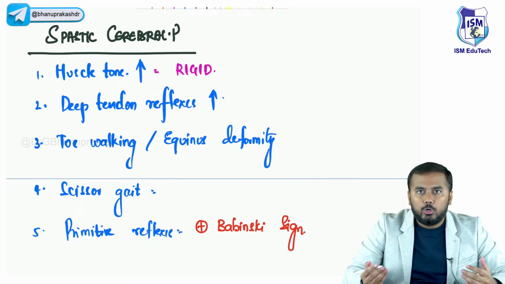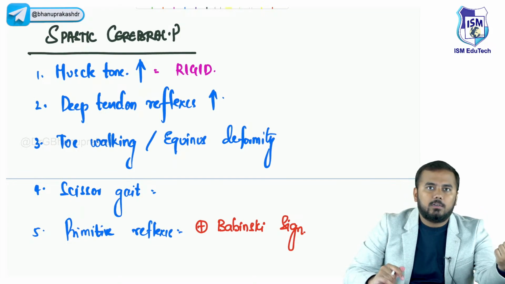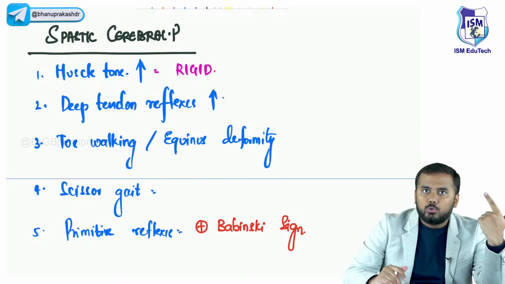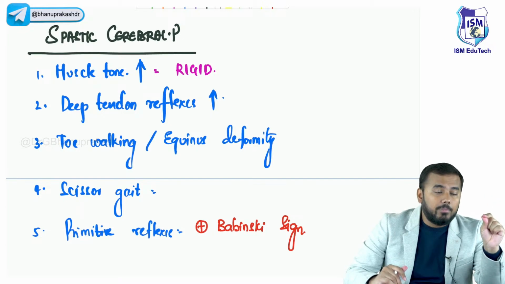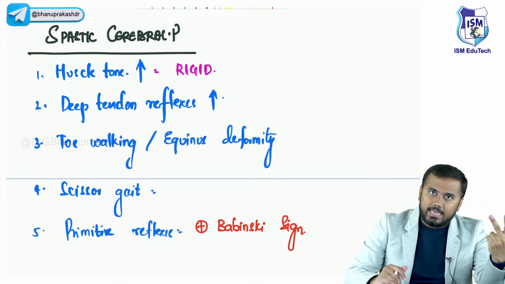And I have already told you the non-spastic cerebral palsy symptoms too, right? One is called chorea, another is called athetosis. Sometimes there can be a combination of both, choreoathetosis. Apart from that, you will also see ataxia.